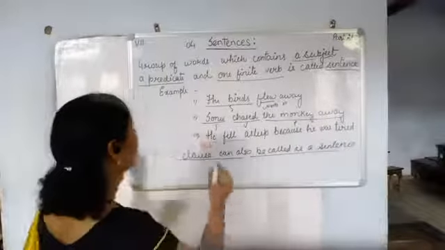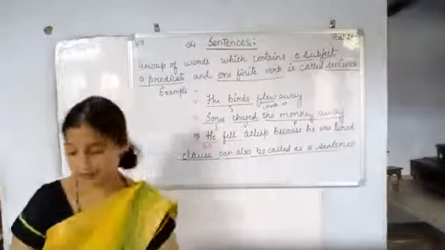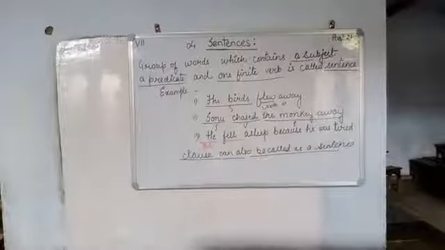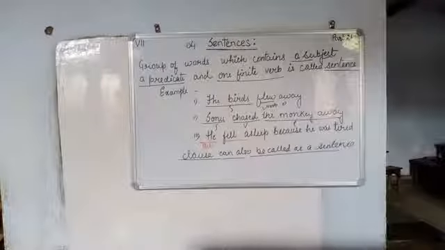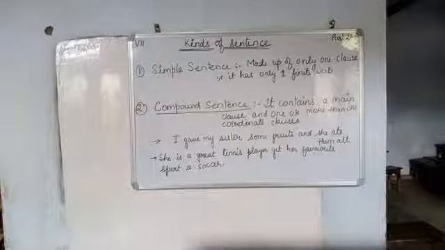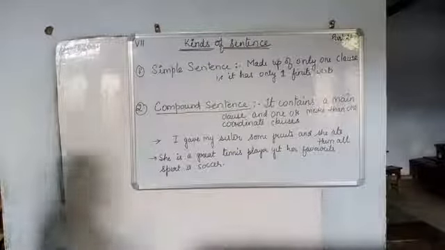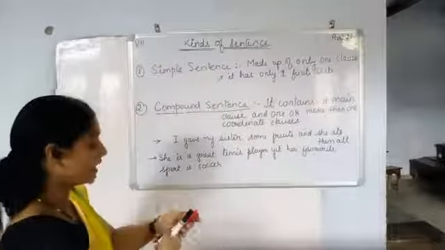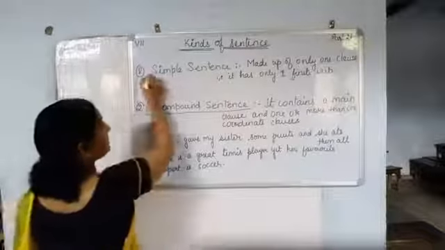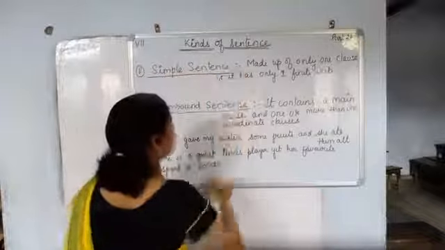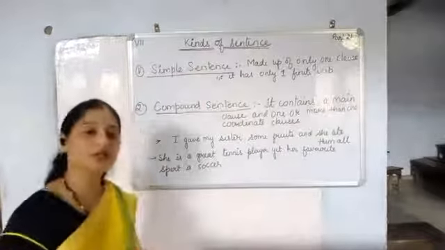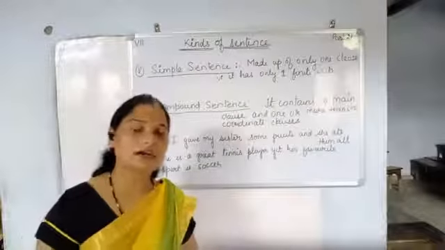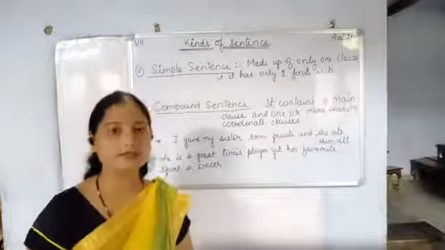Now we will see the kinds of sentences. The first kind of sentence is the simple sentence. Children, I told you that clauses are also called sentences.